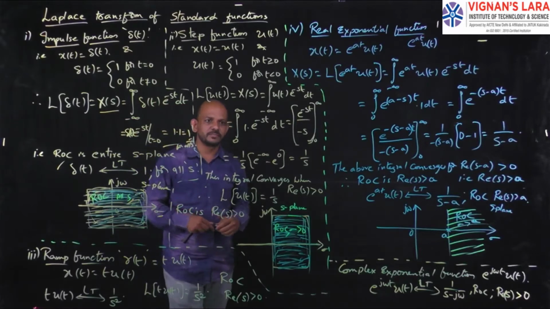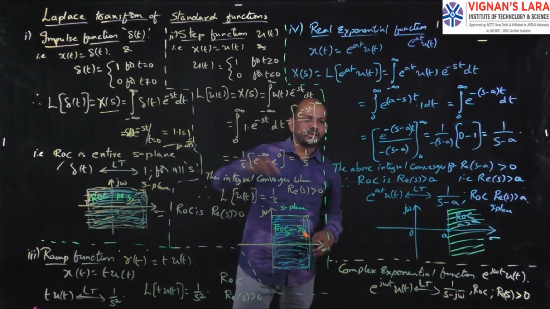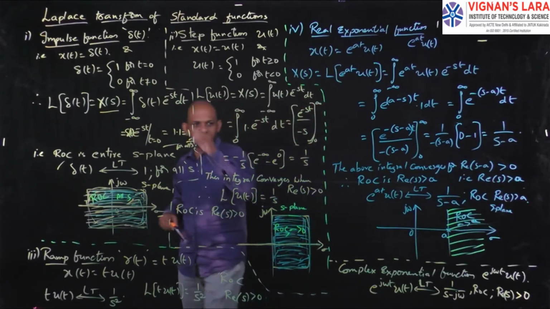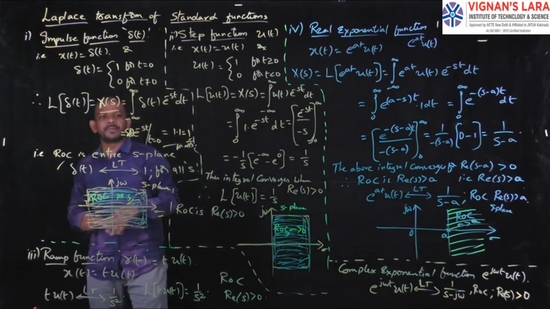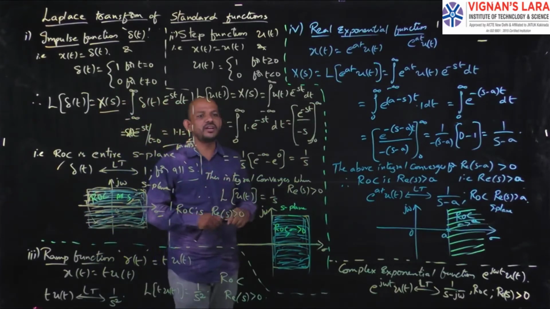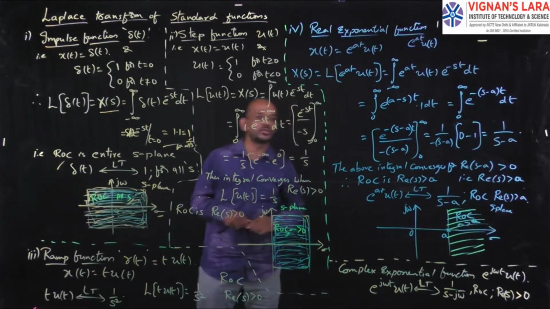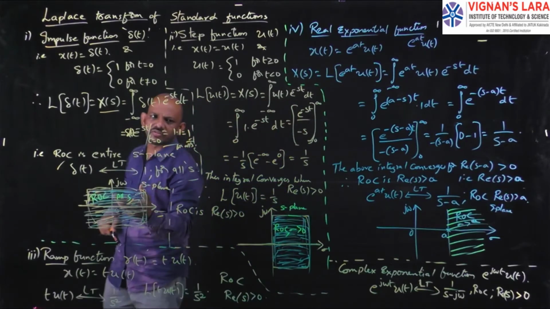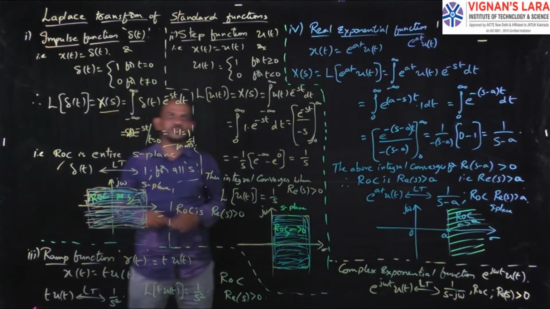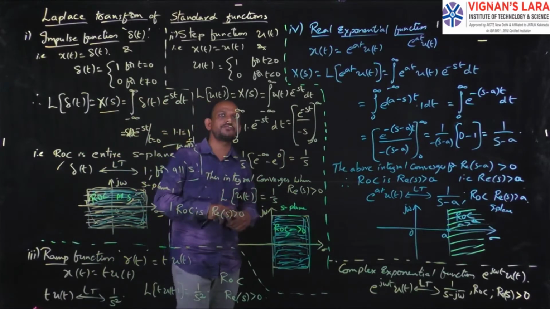Okay. So finally, I can conclude one thing. The Laplace transform of the impulse function is 1 for all s. So here the region of convergence also plays a major role. In this case, the region of convergence is for all s. This is for the Laplace transform. Next we move on to the step function.